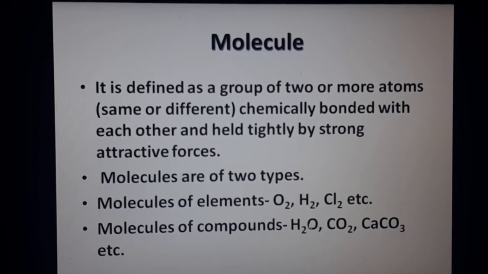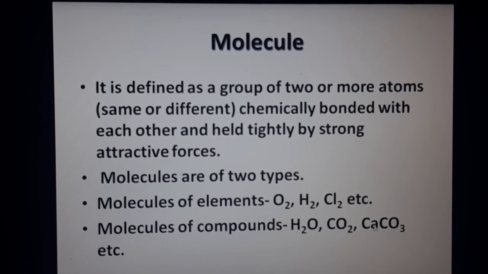So atoms of two different elements have combined to become a molecule, but here the molecule is a compound's molecule. Again CO2, one carbon atom and two oxygen atoms. So two different elements' atoms have combined here to form a molecule. More than one atom is present, so it is said to be a molecule.